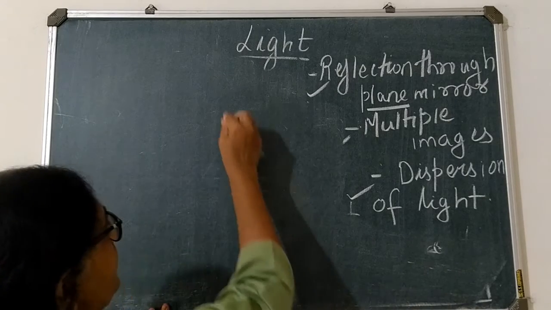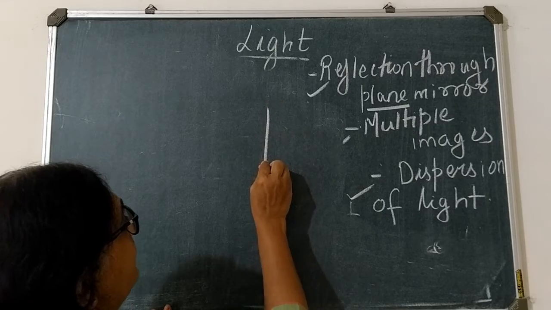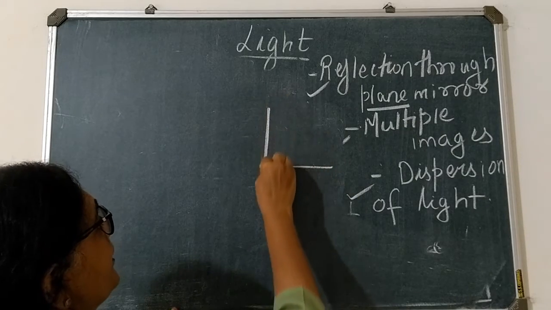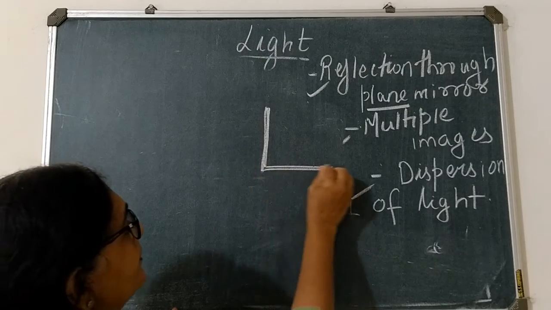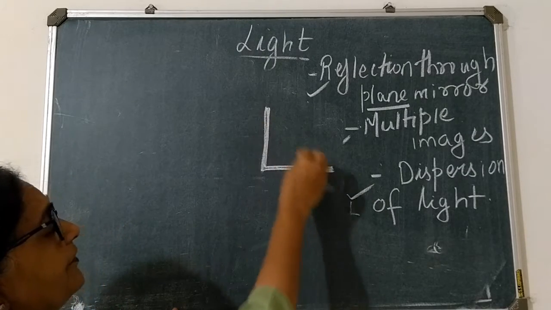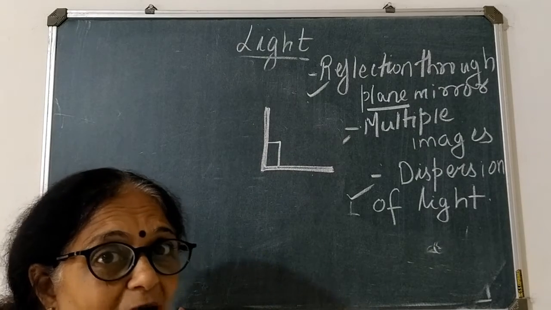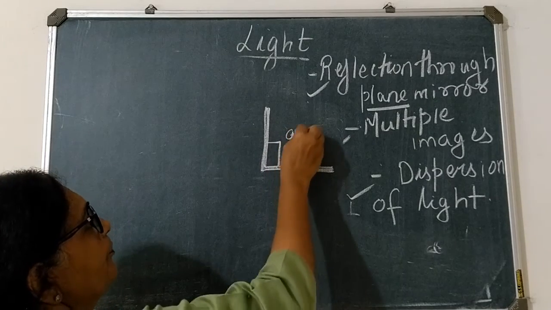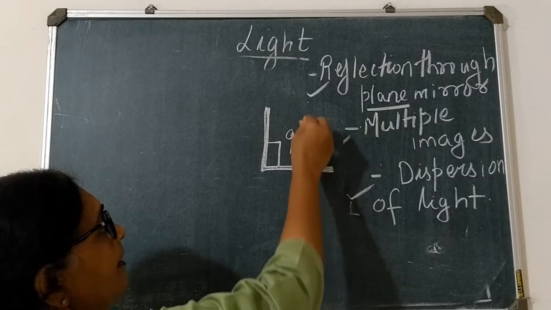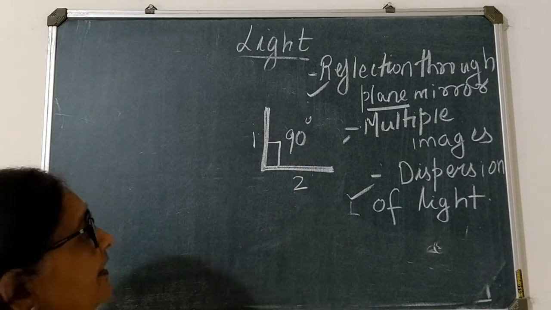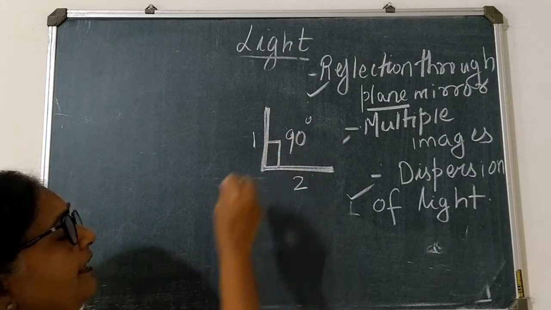So suppose we are taking 2 mirrors and we adjust them side by side, this is one mirror and this is the other mirror, placed adjacent to each other. At an angle of, suppose, 90 degrees, if the angle between the two mirrors is 90 degrees.